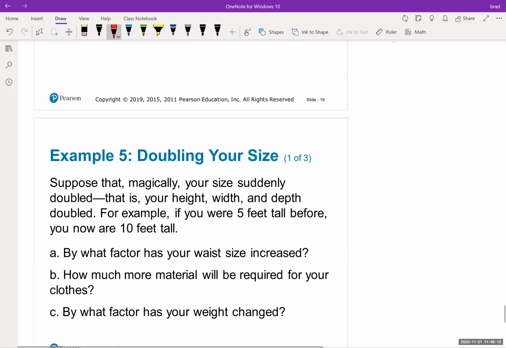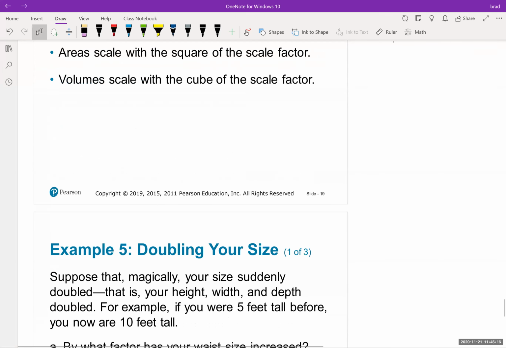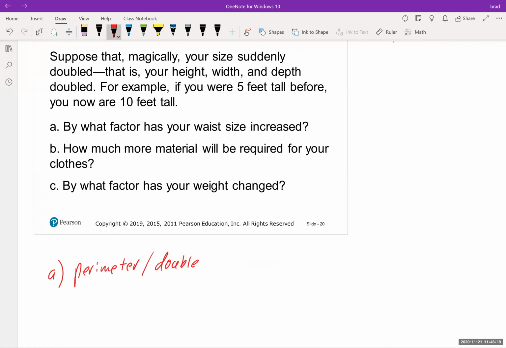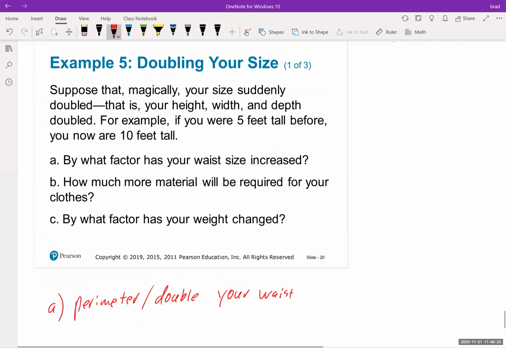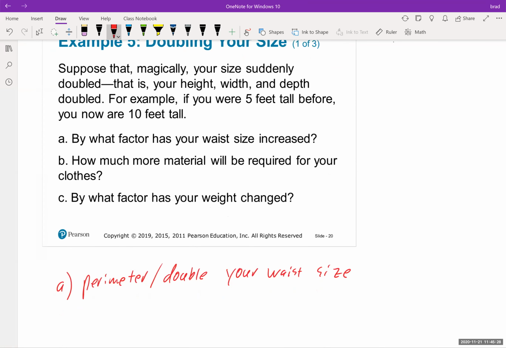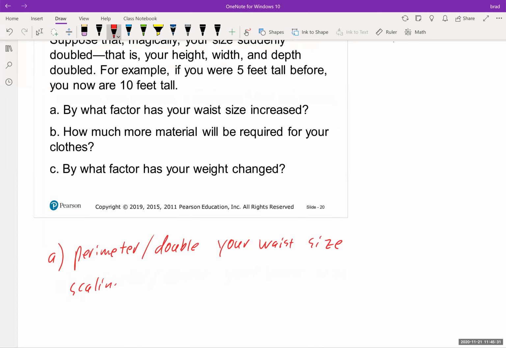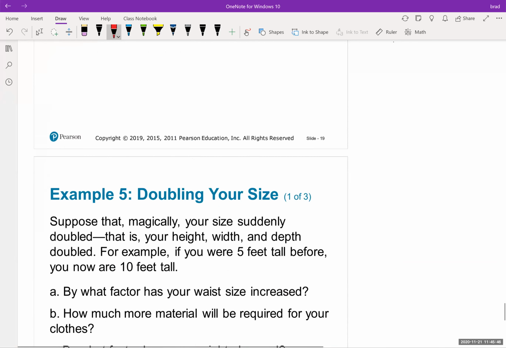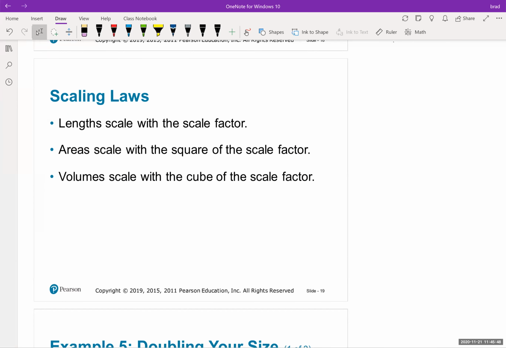So right here, look up here, it says length scale with the scale factor. So we double your waist size. Let's say the scaling factor is 2. So if your waist used to be 30 inches, it would now become 60 inches. That's what they're saying when they say length scale with the scale factor. Whatever the scale factor is, you just multiply that.